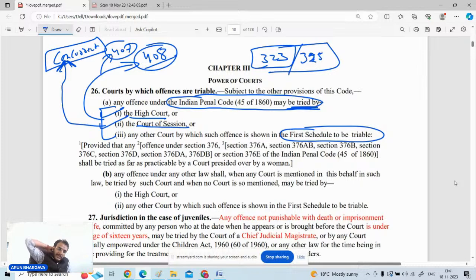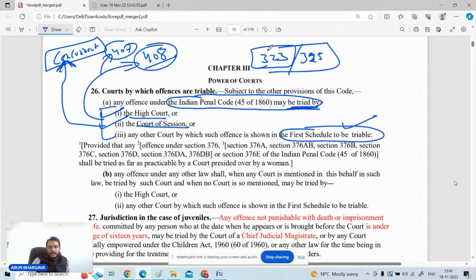But with respect to the multiple choice question, you should be very clear that if any offense is there under IPC, the High Court and the Court of Session will be having a concurrent jurisdiction along with the court which is specified in the first schedule of the CRPC.